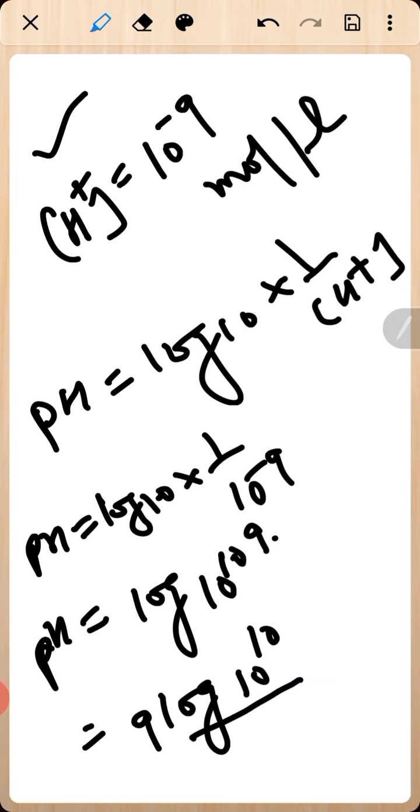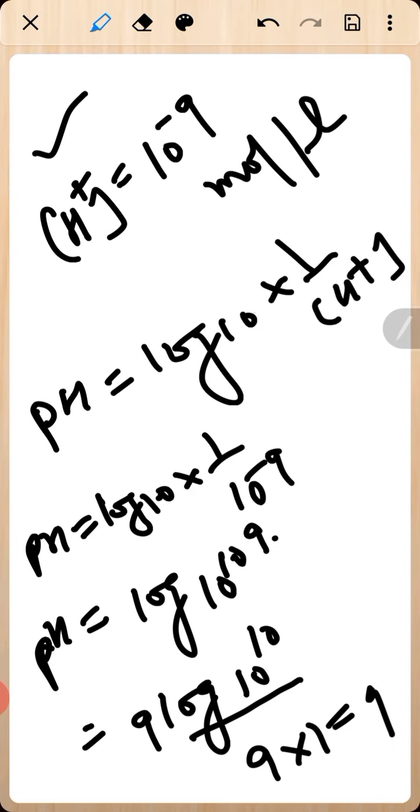Since log base 10 of 10 is equal to 1, 9 into 1 is equal to 9, which is the pH for the solution. So here the pH for this solution is 9. And if the solution has pH value 9, it indicates the solution is alkaline in nature.